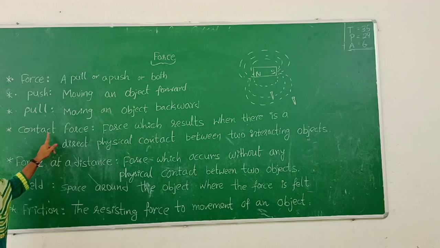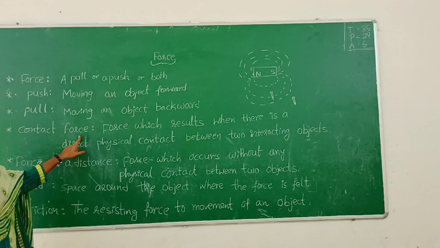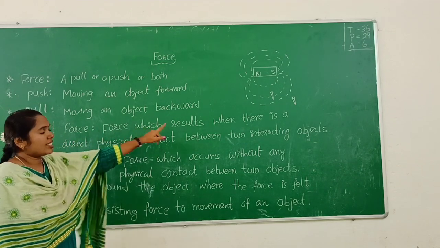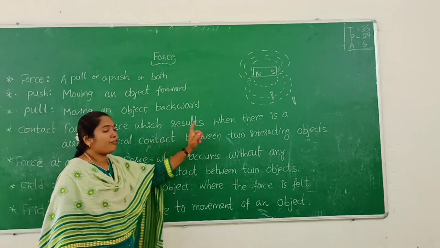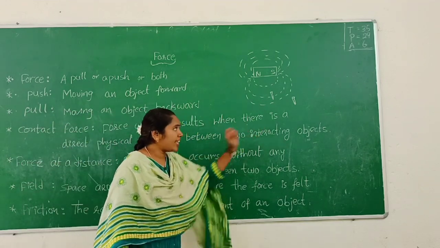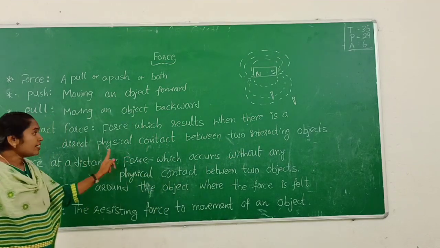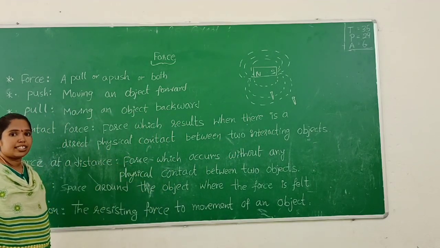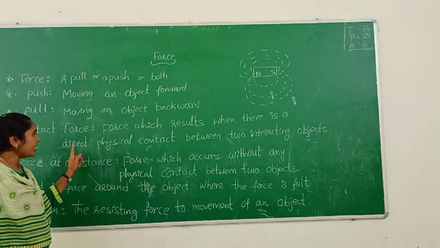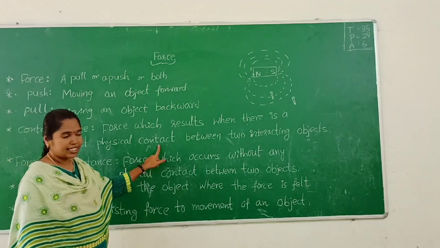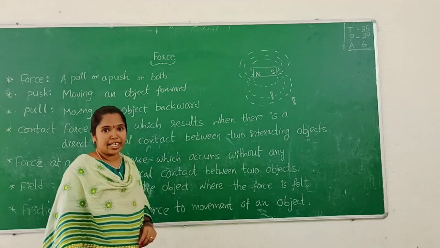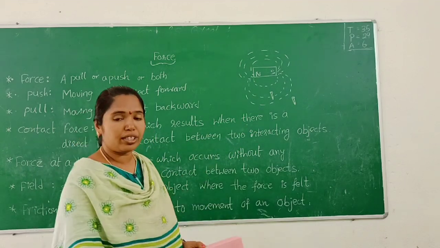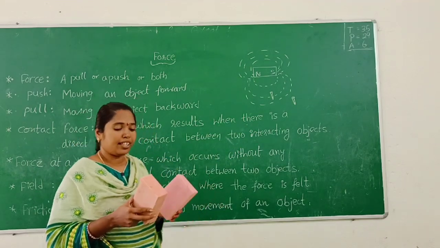Next one, contact force. A force which results when there is direct physical contact between two interacting objects. Here we take two dusters.